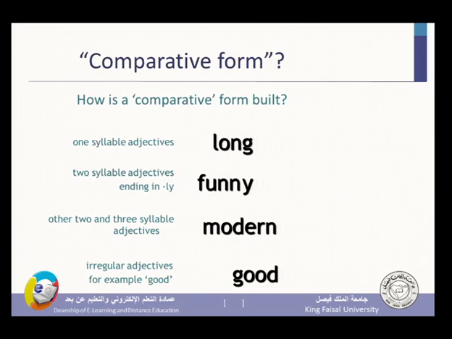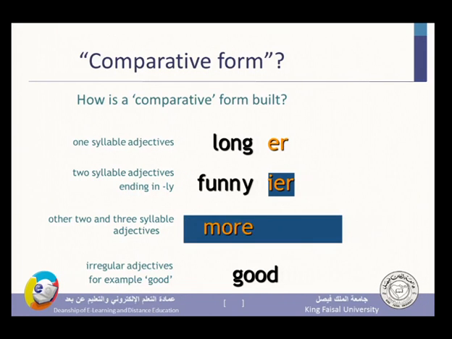One syllable adjectives: long. Two syllable adjectives: funny. Other two and three syllable adjectives: modern. And good as well, an irregular adjective. Longer, funnier, you have to know the spelling. How do we make the comparative if the adjective is funny? Notice, we change the Y into IE. Modern, more modern.